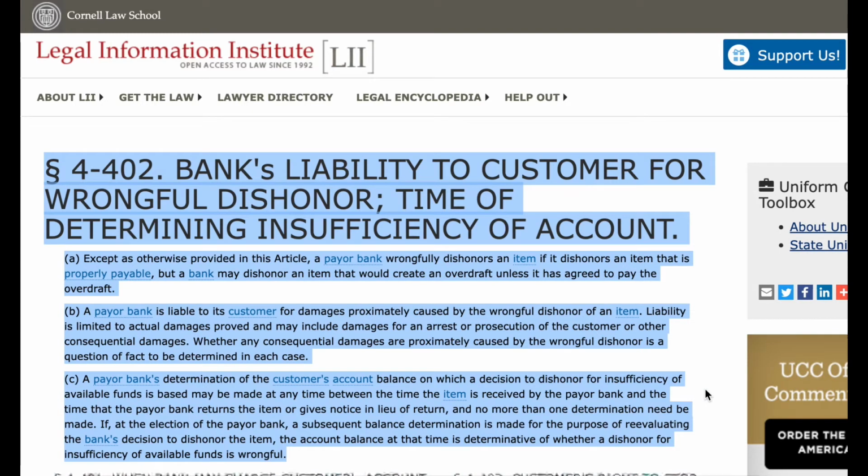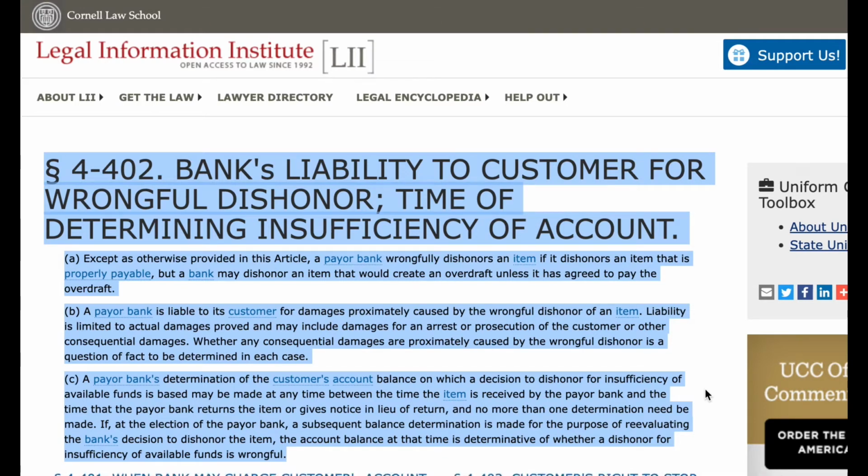Paragraph 402. Bank's liability to customer for wrongful dishonor. Time of determining insufficiency of account. A. Except as otherwise provided in this article, a Payor bank wrongfully dishonors an item if it dishonors an item that is properly payable, but a bank may dishonor an item that would create an overdraft unless it has agreed to pay the overdraft.